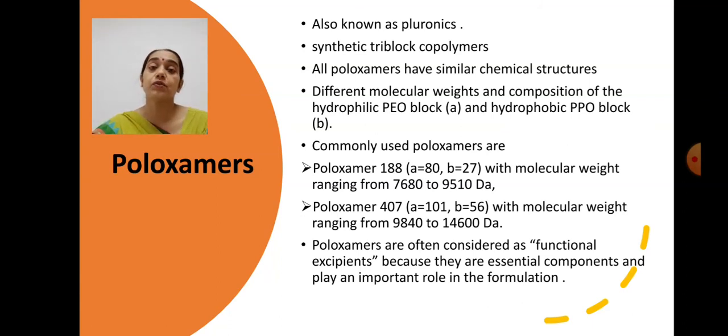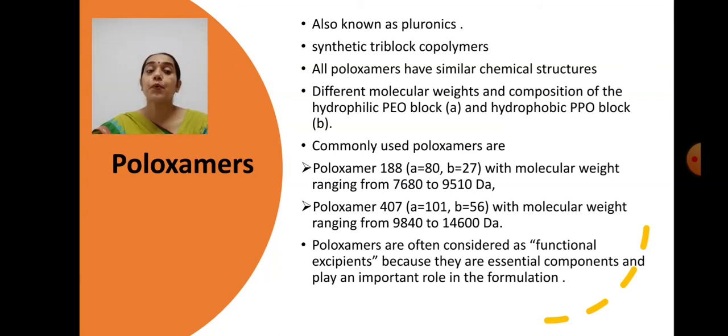7680 to 9510 daltons, whereas poloxamer 407 is composed of 101 units of the A block copolymer and 56 units of the B copolymer, and it will yield a poloxamer having a molecular weight in the range of 9840 to 14600 daltons.